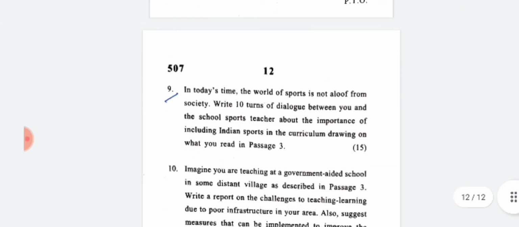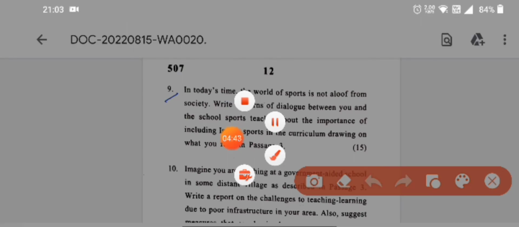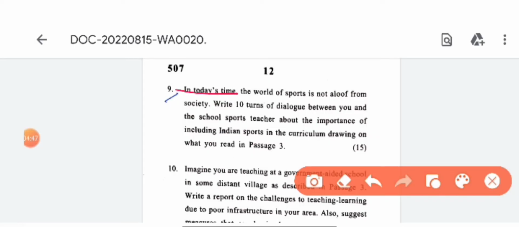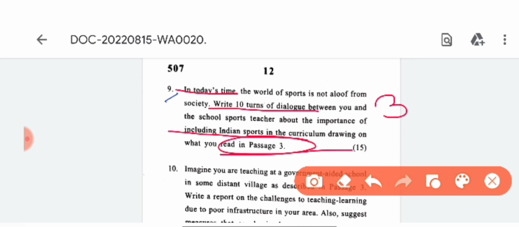So this is the ninth question. In today's time, the world of sports is not aloof from society. Write 10 turns of dialogue between you and the school sports teacher about the importance of including Indian sports in the curriculum, drawing on what you read in passage 3. This is based on passage 3. It is for 15 marks.